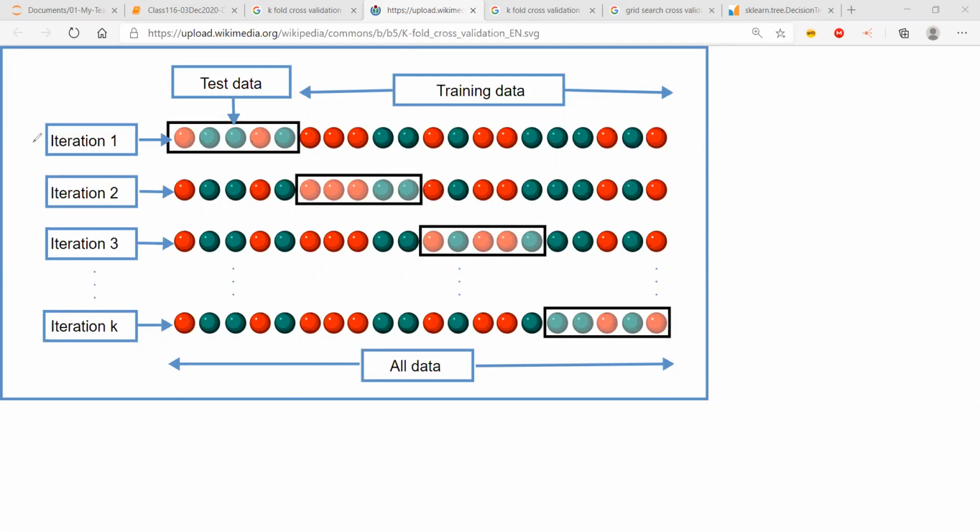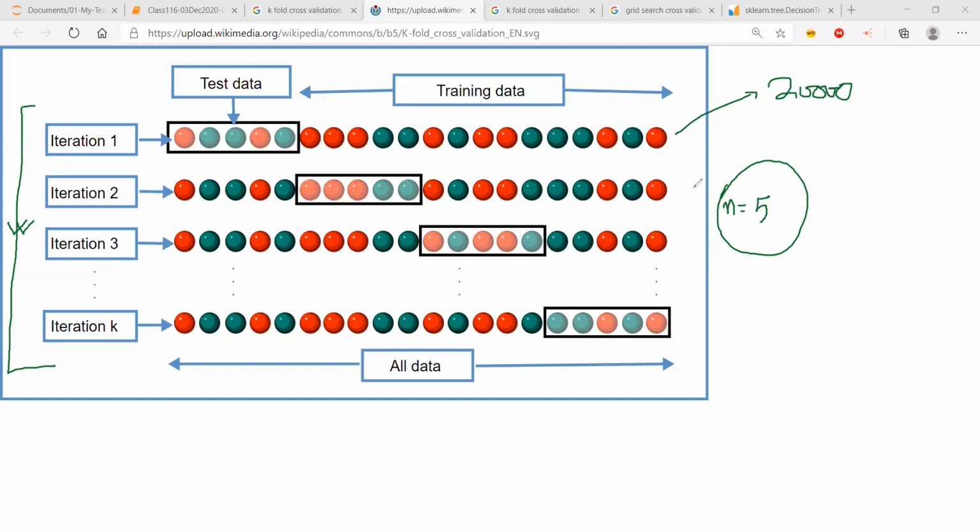What I will do is that I will first of all select how many folds I want, or how many iterations I'm going to do. I'm going to select a number. Let's say I'm going to do folds n equal to 5. What do I mean by folds n equal to 5? Which means I have a data set which has a total of 200 observations or 2000 observations or 20,000 observations. I'll take all the observations and run my experiment 5 times. How am I going to do that?